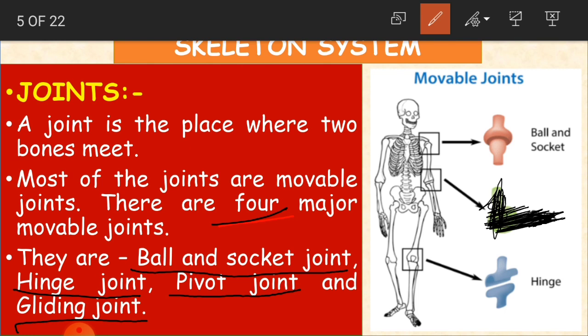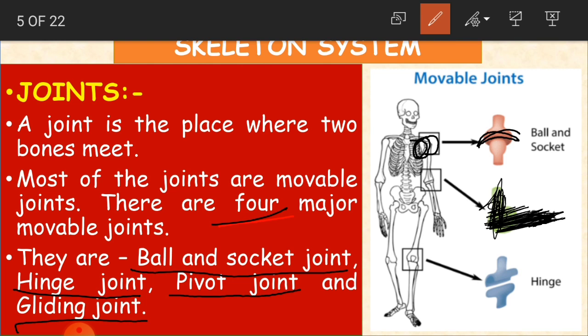The first one is the ball and socket joint. If you see here, children, what is this part? Our shoulder part. On the shoulder you can see a ball and socket. A ball type of joint is fixed in a socket.